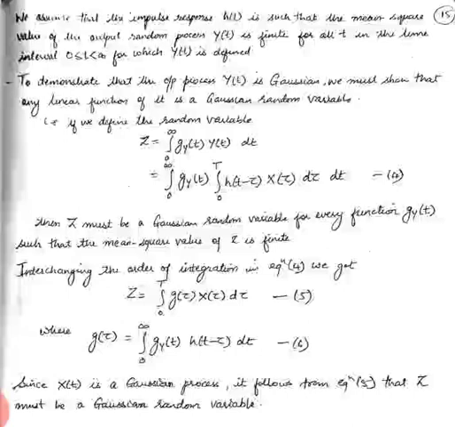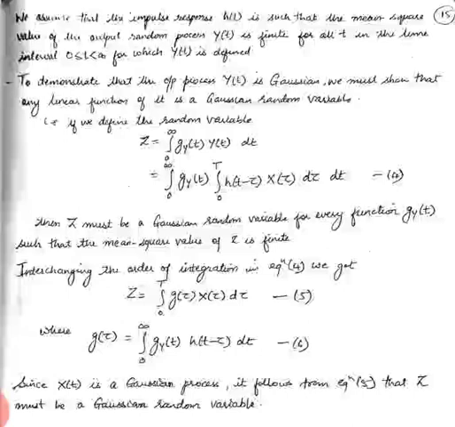Now in that integral in equation 4, we interchange the order of integration. In that equation 4, we define g of tau, another value which is the outer integral, that is the integral from 0 to infinity of g y of t and h of t minus tau dt. We call it some g of tau, defined by equation 6. Substituting that in our main equation 4, we get the value of Z as the integral from 0 to t of g of tau x of tau d tau. That is our equation 5 now.